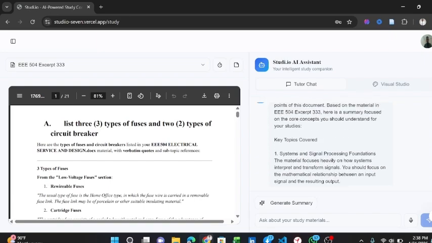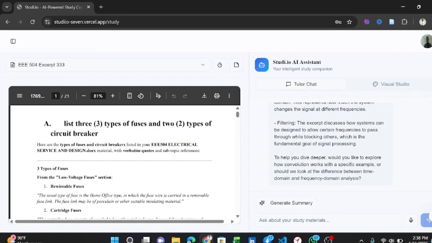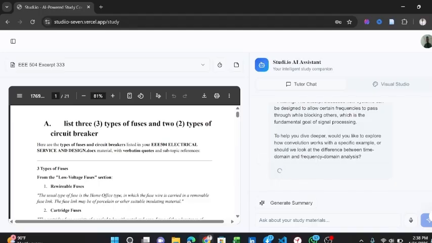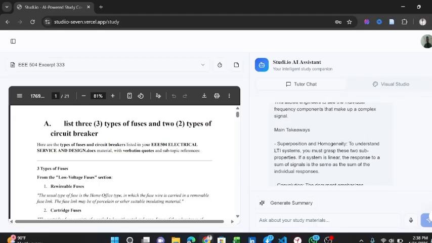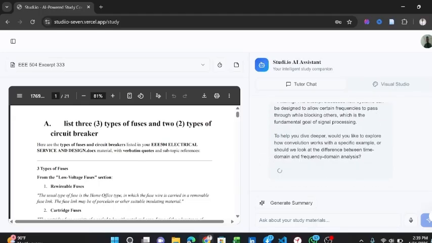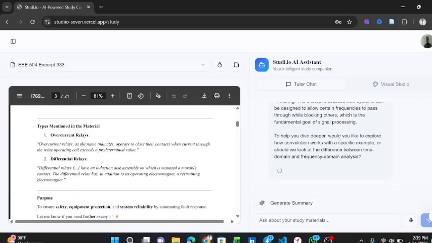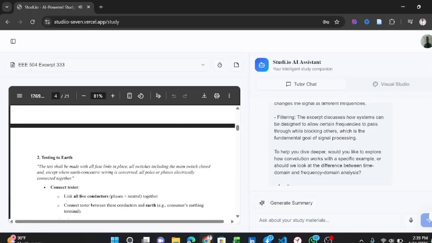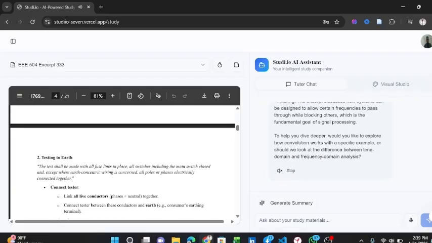As you can see. Now, if I do not want to read the response, I can click on this AI voice so that the AI itself will read out its response for me.